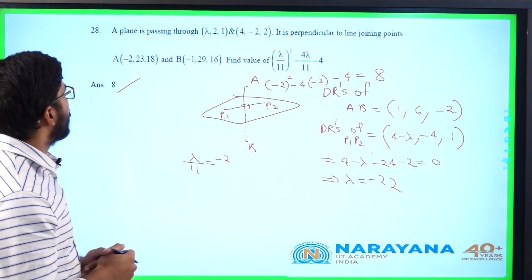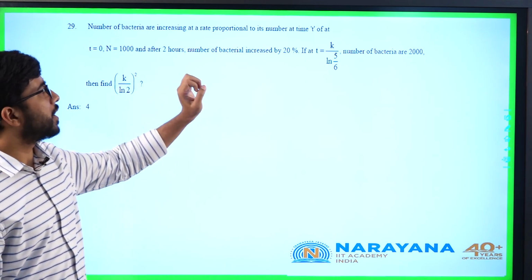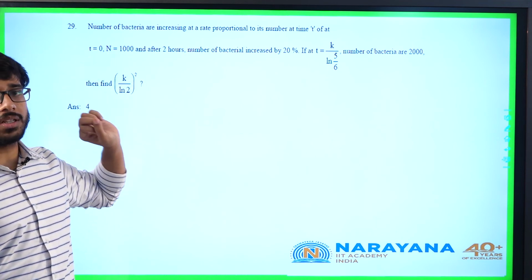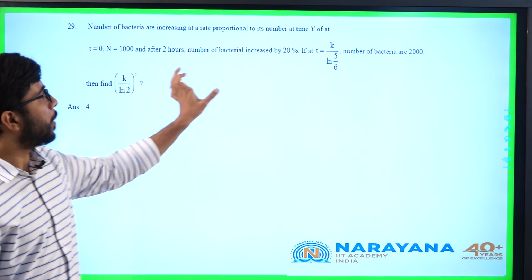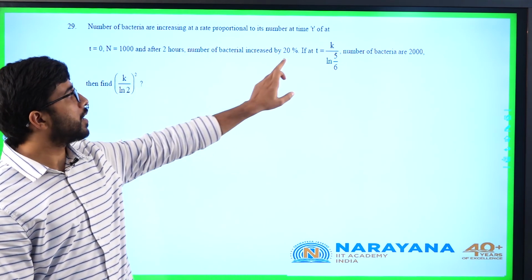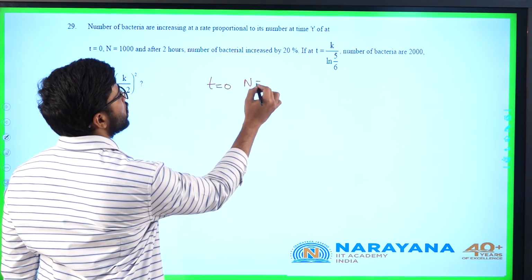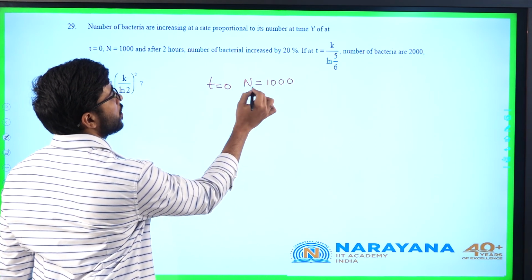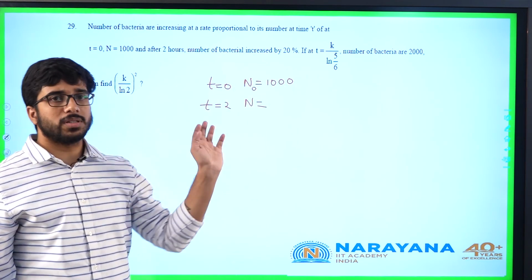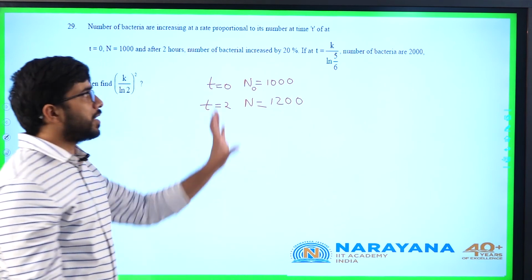Let us go for question number 29 now. Number of bacteria are increasing at a rate proportional to its number at a time t. At t equal to 0, initially he is saying it is 1000. Number of bacteria is increased by 20% after 2 hours, means 1000 is getting increased to 1200. Initially at t equals 0, n was 1000, we will call it n naught, and at t equals 2, n is 1200. So, I have to find the differential equation here.